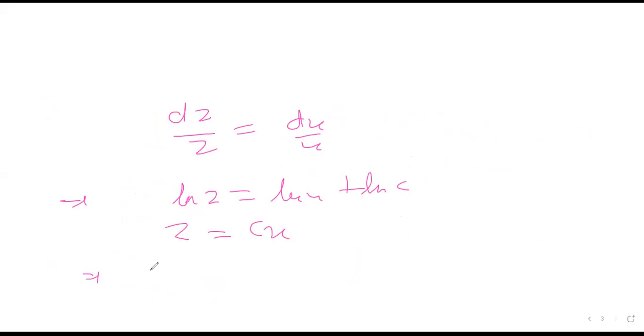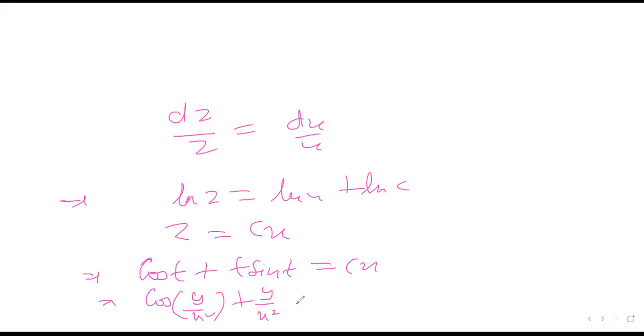And what is z? z is cos of t plus t sine of t is equal to cx. What was t? t was y by x square. So cos of y by x square plus y by x square sine of y by x square is equal to c times x. This is your final solution, right?